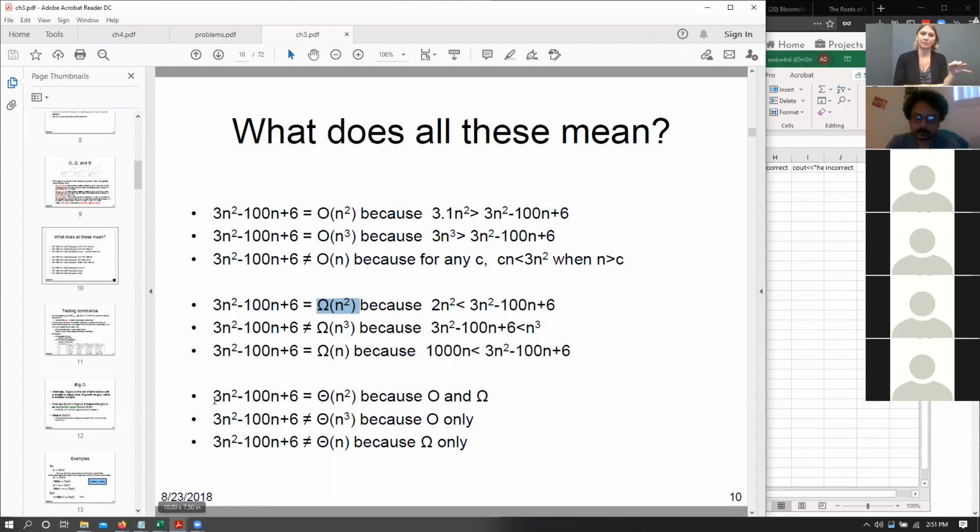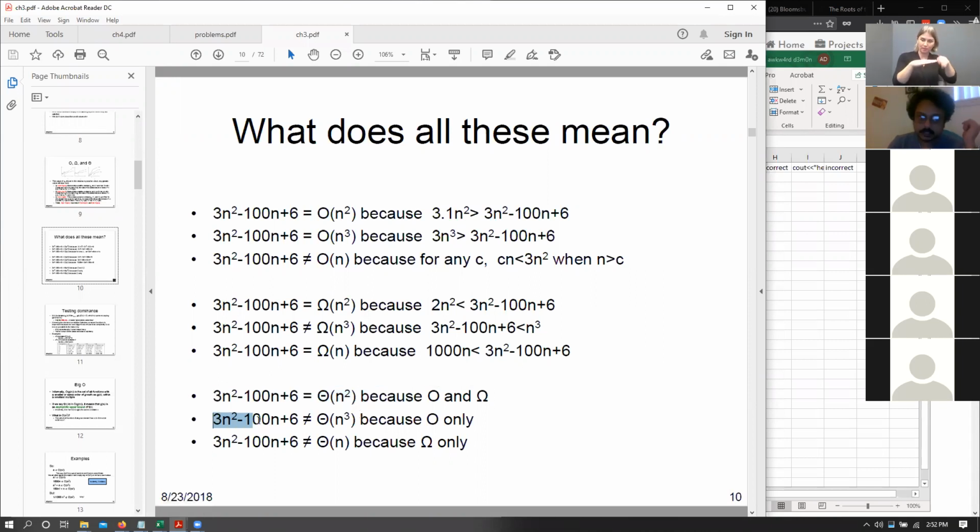Okay, now comes theta. Whenever you have the same equation for both big O and big omega, only then can we say that big theta is satisfied. It has to be both. In this scenario, we know that this equation is upper bounded by big O of n squared, and again lower bounded by big omega of n squared. Then we say that this equation is bounded by big theta of n squared.